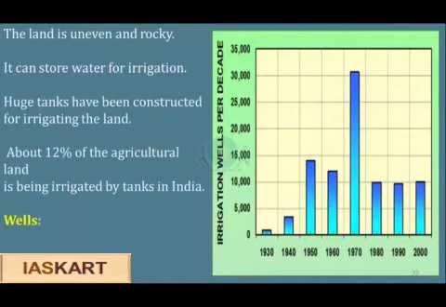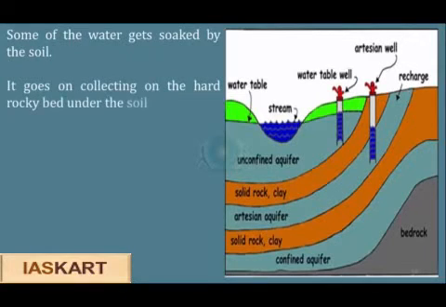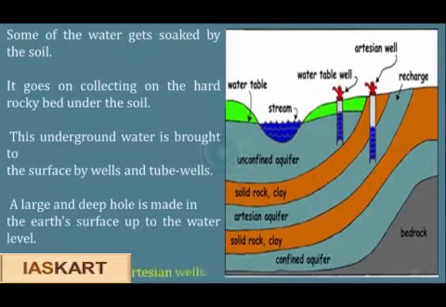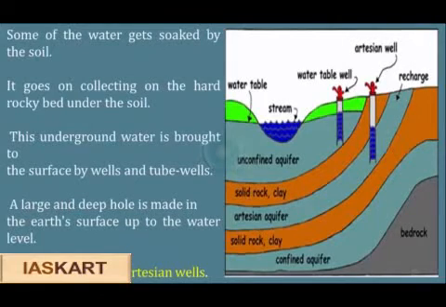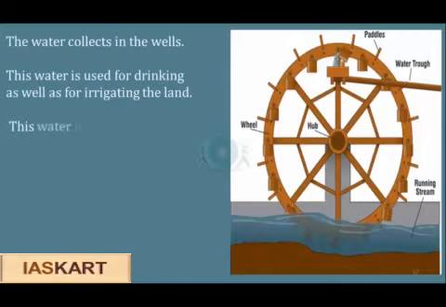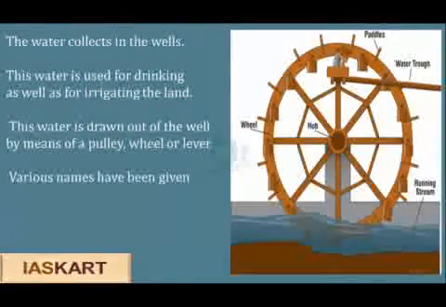The second means of irrigation are the wells. Most of the rainwater flows down the rivers and streams. Some of the water gets soaked by the soil. It goes on collecting on the hard rocky bed under the soil. And this underground water is brought to the surface by wells and tube wells. A large and deep hole is made into the earth's surface up to the water level. These are known as artesian wells. The water collects in the wells and is used for drinking as well as for irrigating the land. It is pulled out of the well by means of a pulley, wheel or lever as shown on the right hand side.